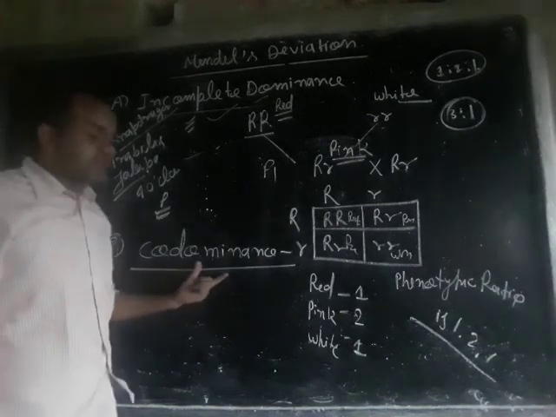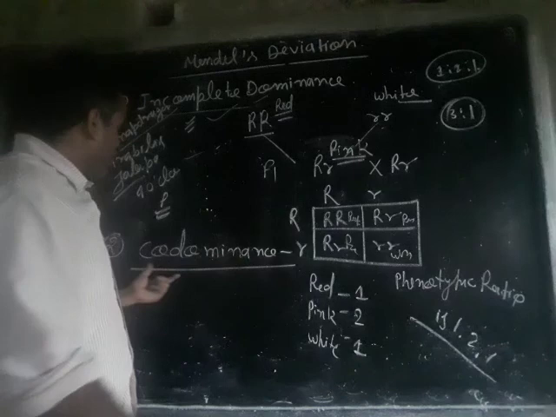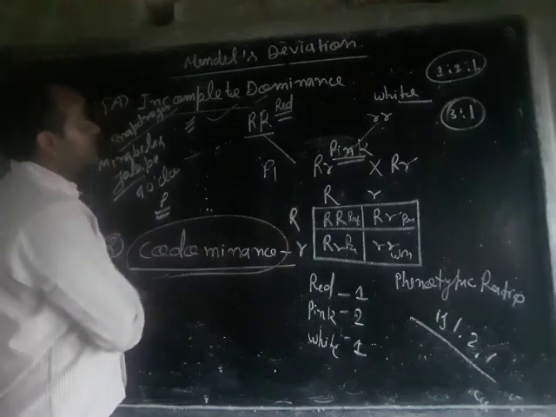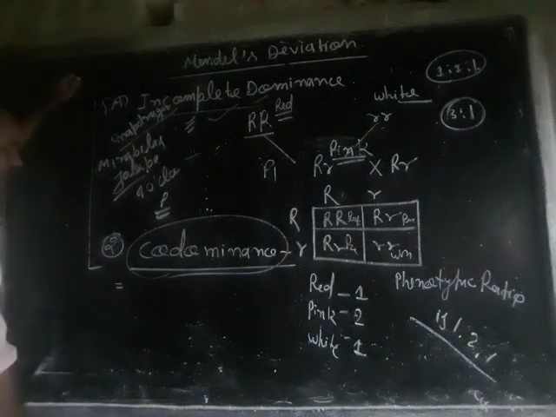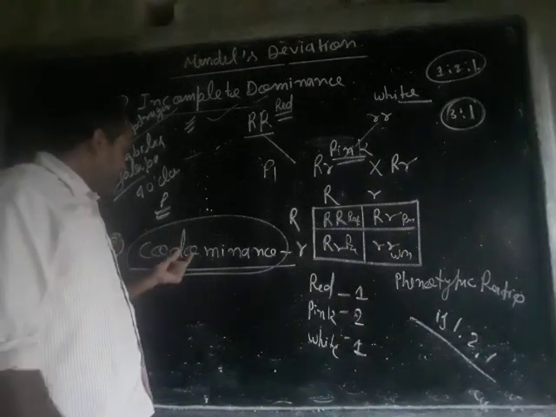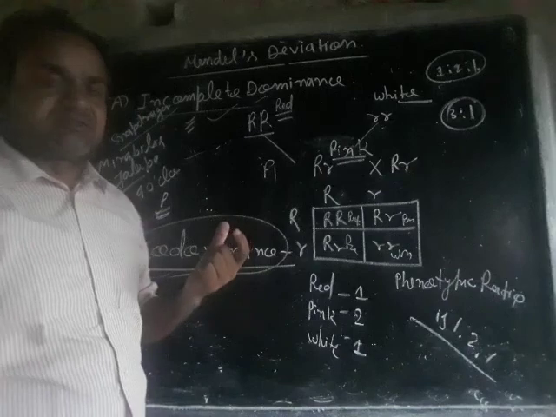And the next example is codominance. Codominance is also an example of Mendel's deviation. First we will discuss what codominance is.